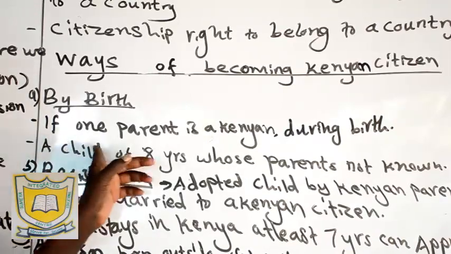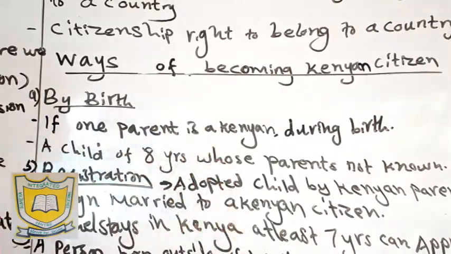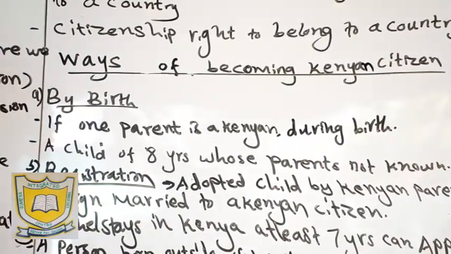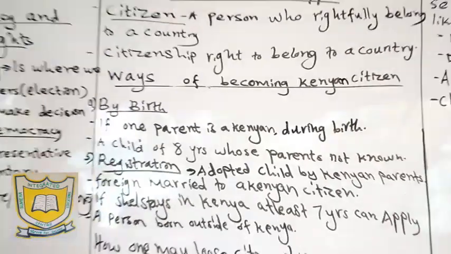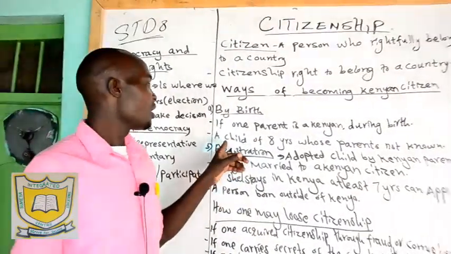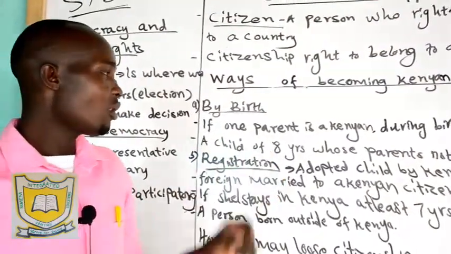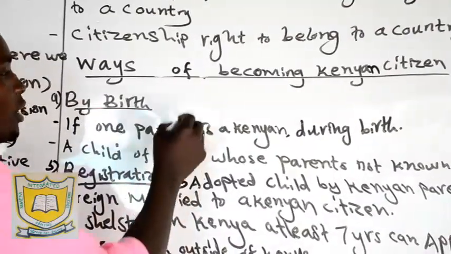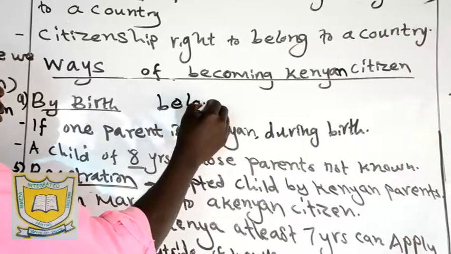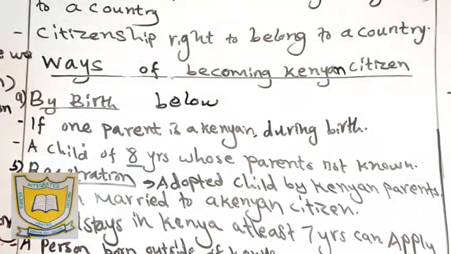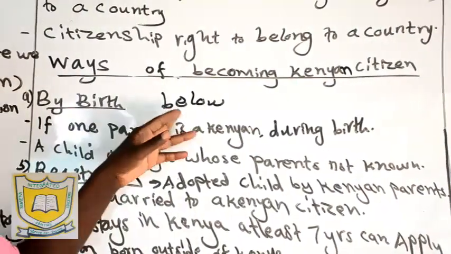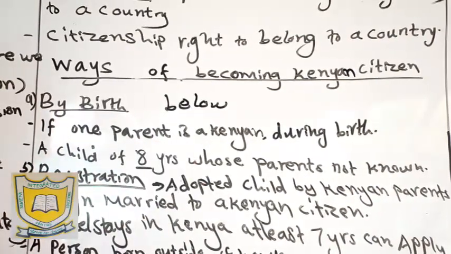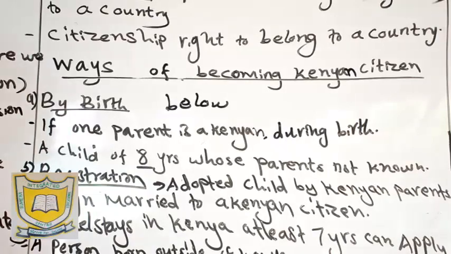Number one, if one parent is a Kenyan at the time of birth, then this person becomes a Kenyan citizen automatically. Remember that a child found who is 8 years or below, whose nationality is not known and whose parents are not known, is assumed to be a Kenyan citizen by birth.